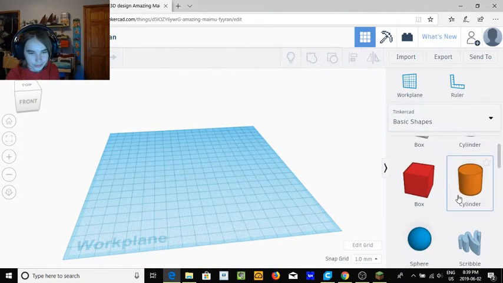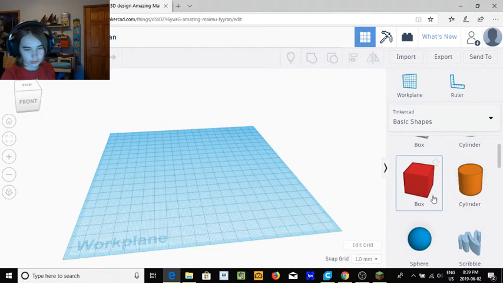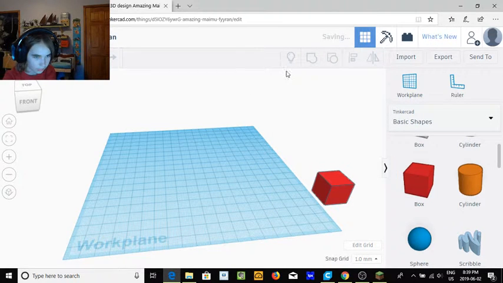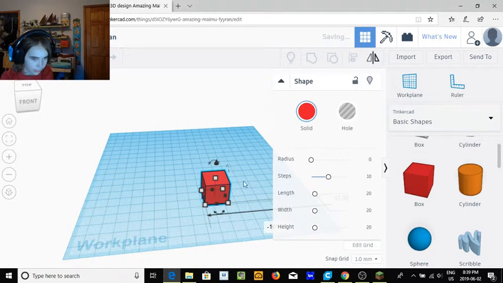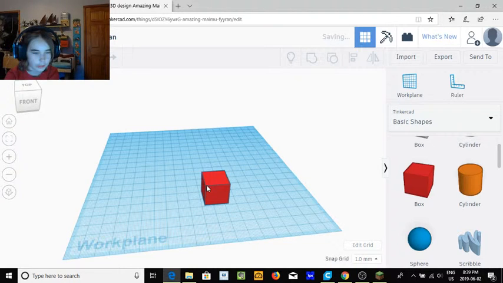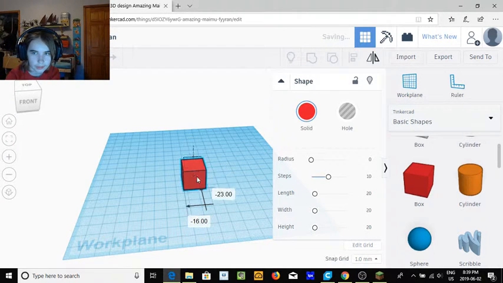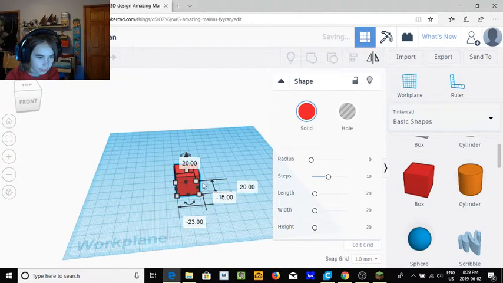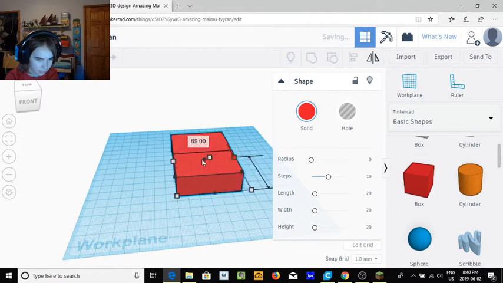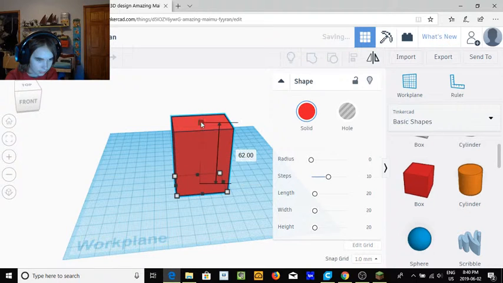Okay, so first I'm going to show you some simple shapes, a box. So you just drag that over here. Okay, cool. We can drag this around, right? Drag it up here, around. We can change the shape by doing that, like that, like that.